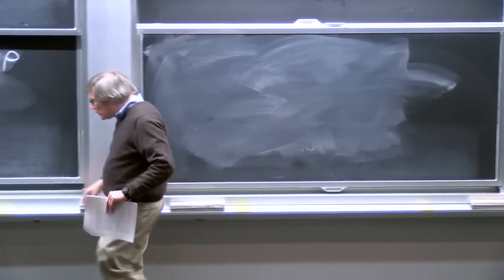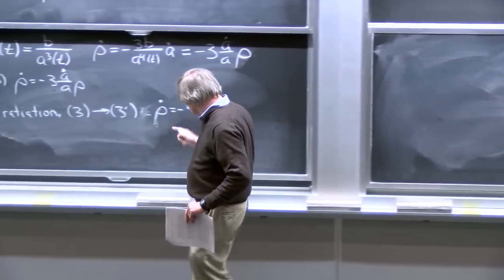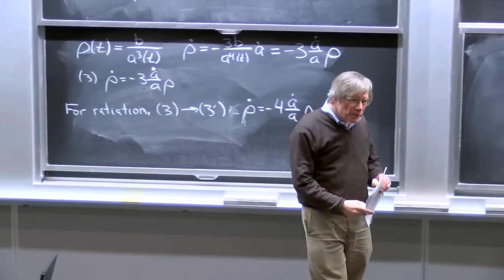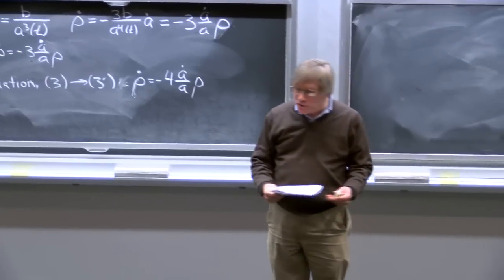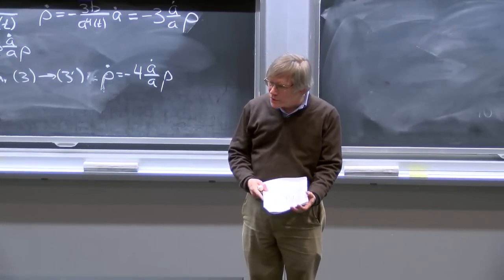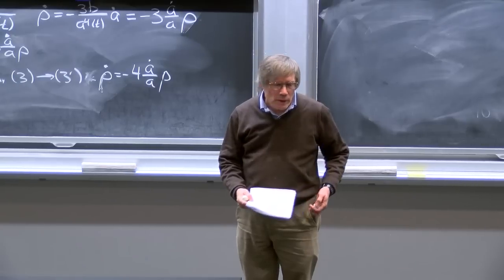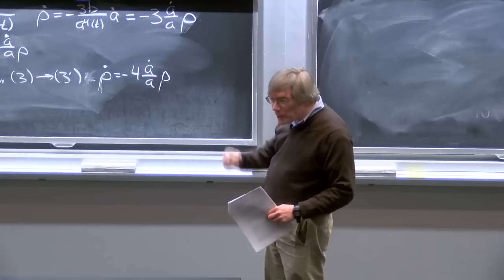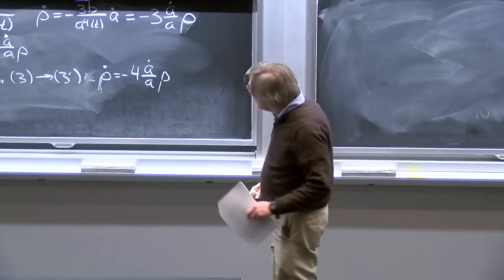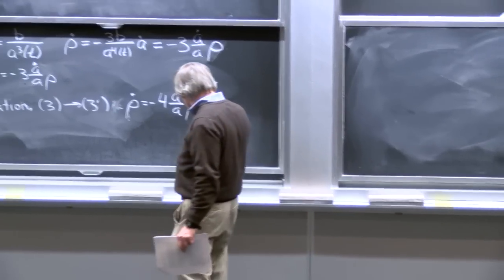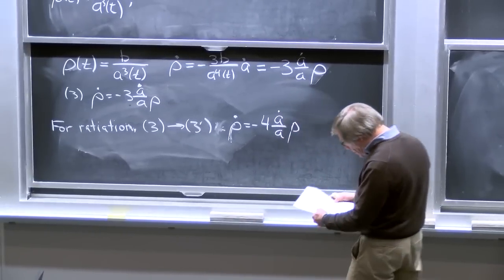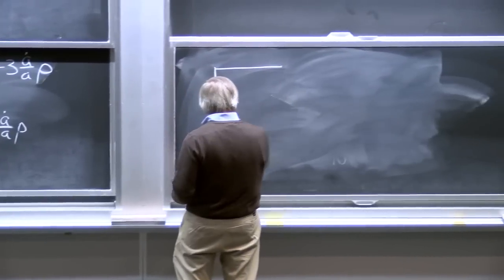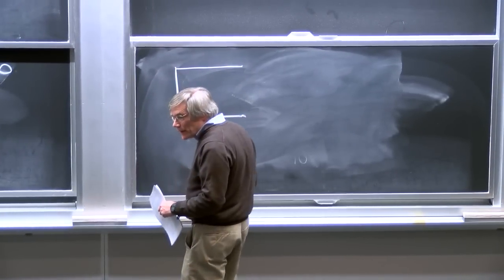Okay, before we go on, I'd like to say a little bit more about why this equation is different from that equation. One might think that it should just be governed by the conservation of energy. After all, we're just writing down an equation for rho dot, how energy density changes with time. Shouldn't conservation of energy determine that? And it does. But there's an extra element to conservation of energy that we need to take into account. And that is the pressure of a gas affects what happens to its energy as it expands.